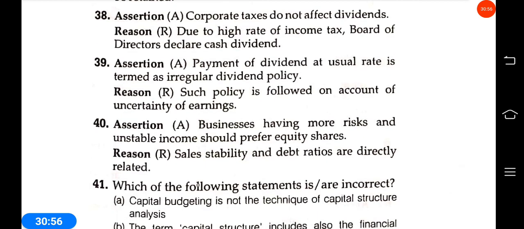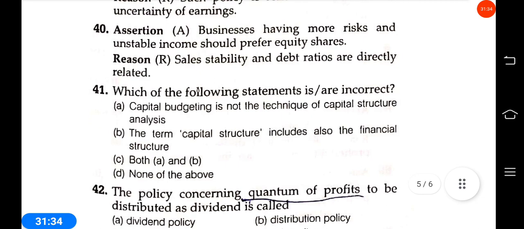Then 40. Business having more risk and unstable income should prefer equity shares. Sales stability and debt ratio are directly related. Answer is business having more risk and unstable income should prefer equity shares. It's correct. When the business risk is high, equity shares should be preferred. Sales stability and debt ratio are directly related. Yes, both are correct. Answer should be B.